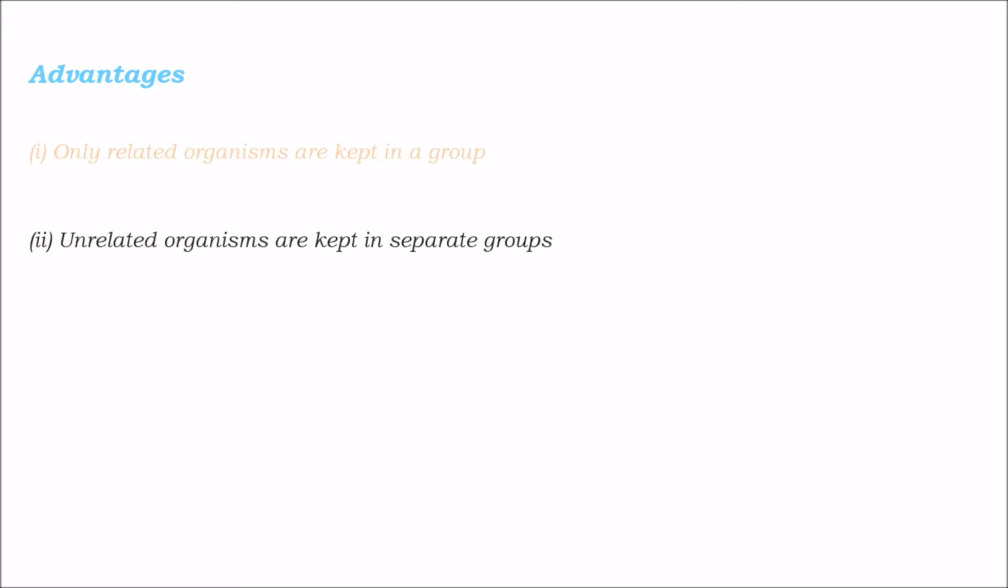Coming to the advantages of the phylogenetic or natural system. So what is the first advantage? Only related organisms are kept in a group. Unrelated organisms are kept in a separate group, as related ones are kept together and unrelated ones will be kept in a separate group.